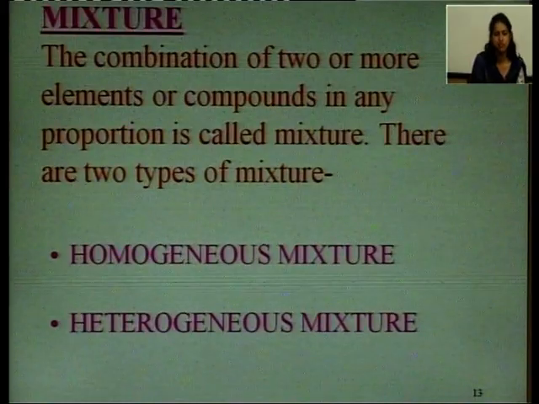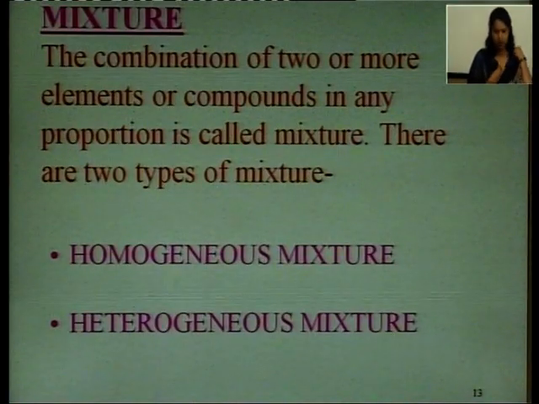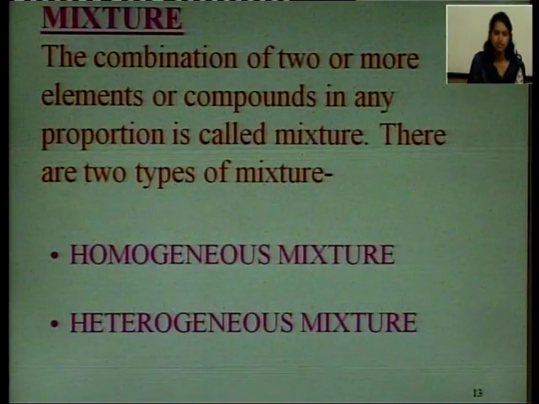What is a mixture? I have discussed in the flow chart that there are two types of matter. One is pure substances and in the second category lie the impure substances. So, what are mixtures? Mixtures are the impure substances.